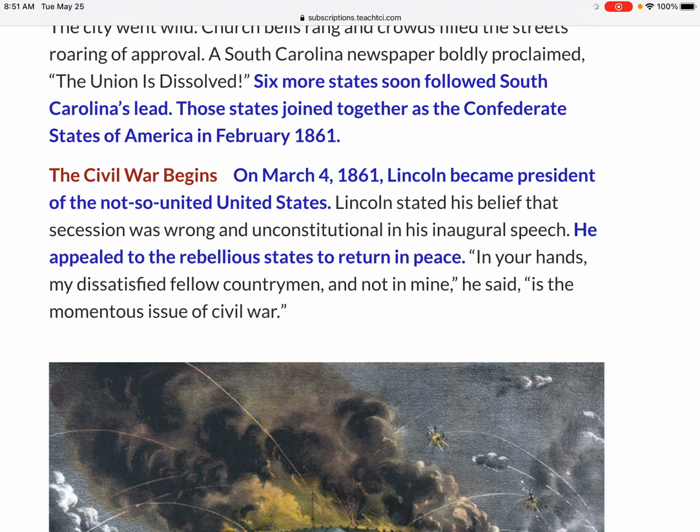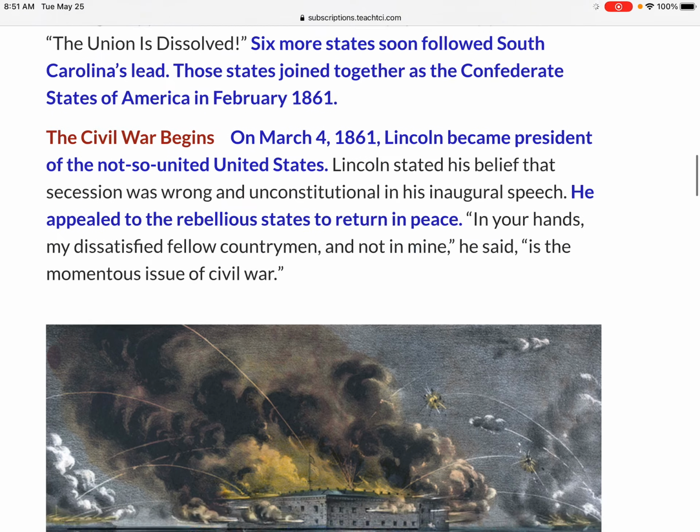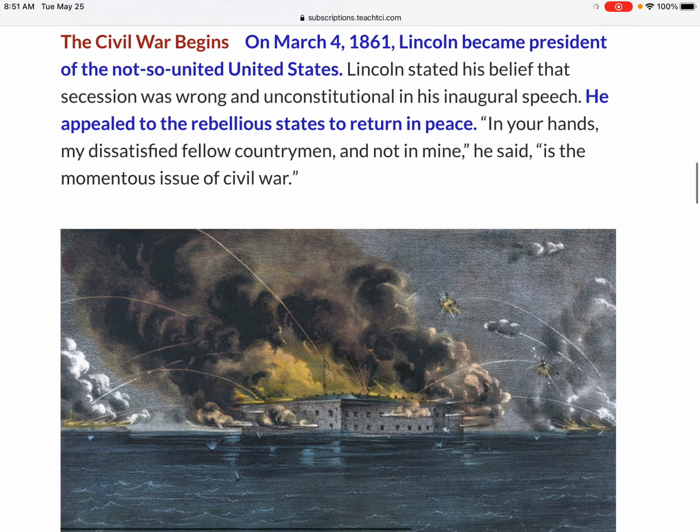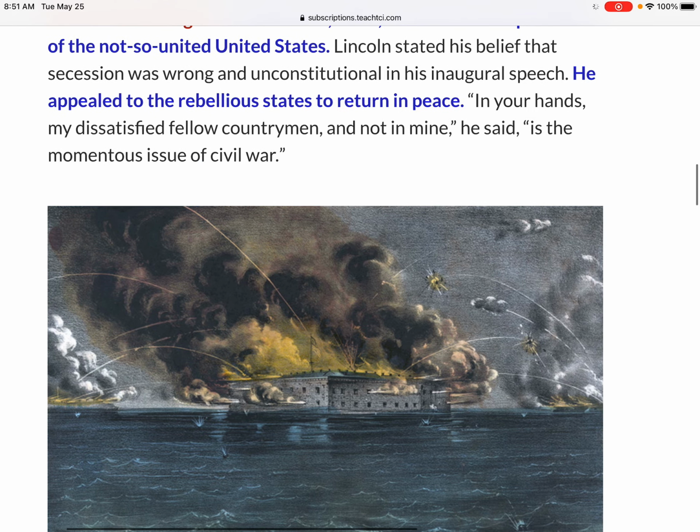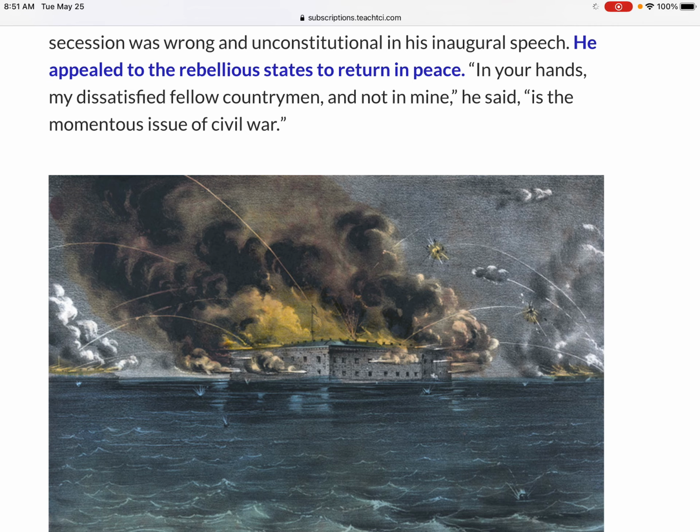The Civil War begins. On March 4th, 1861, Lincoln became president of the not-so-united United States. Lincoln stated his belief that secession, splitting off from the United States, was wrong and unconstitutional in his inaugural speech, his very first speech as president.